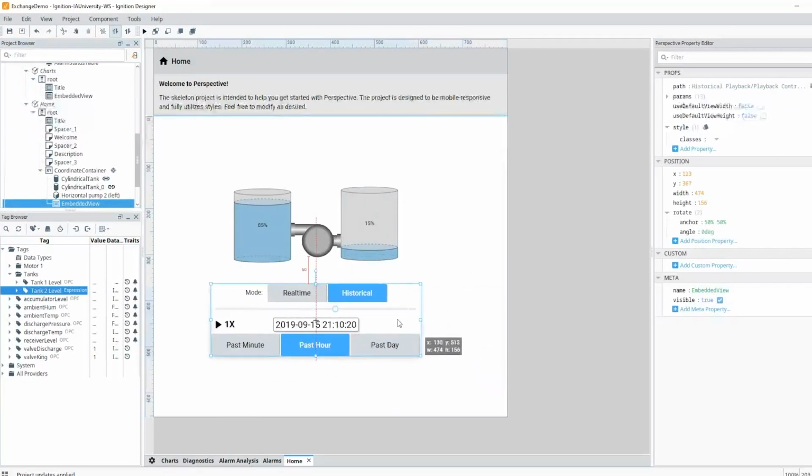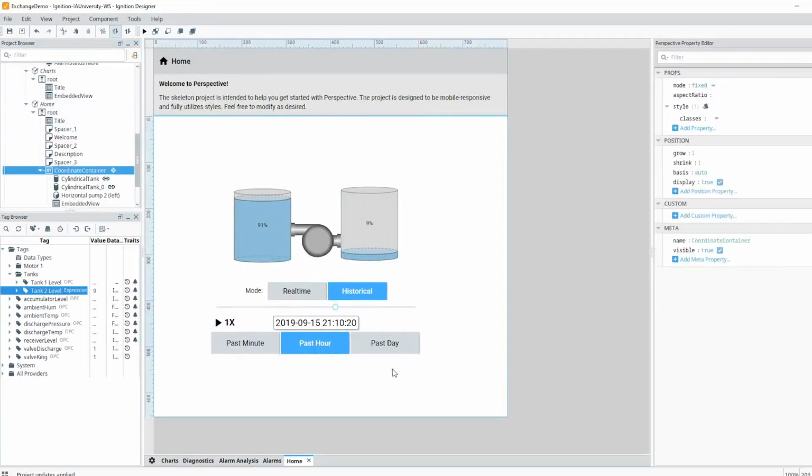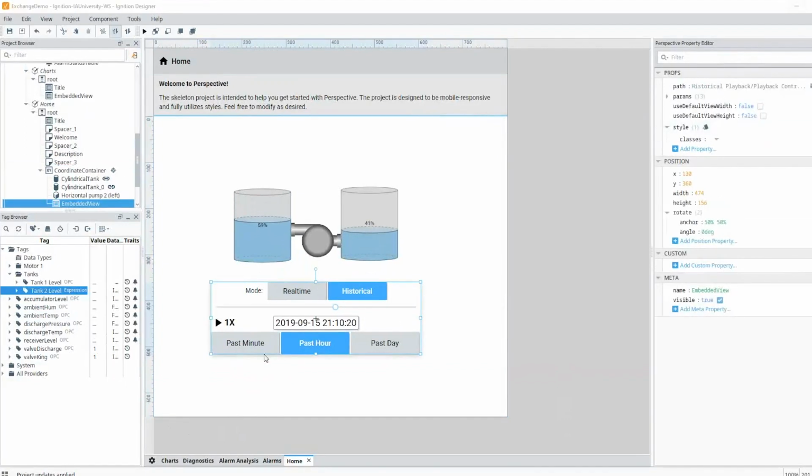And I'm going to put this, it could just be a bottom docked window on my page. It could be whatever I want. But I want to use this to control what is happening in these tanks. And so to do that, if I click on the view here, the embedded view is what I should call it, I can go in and look at the properties.